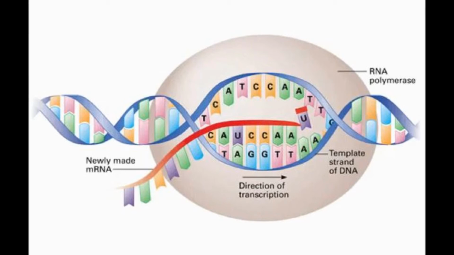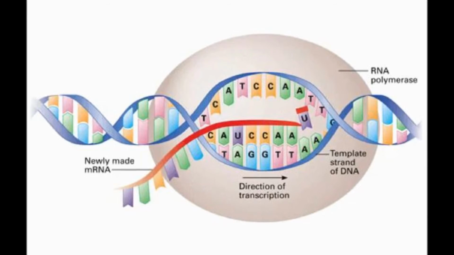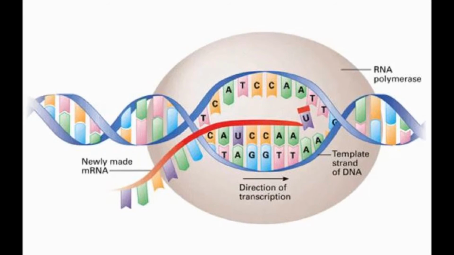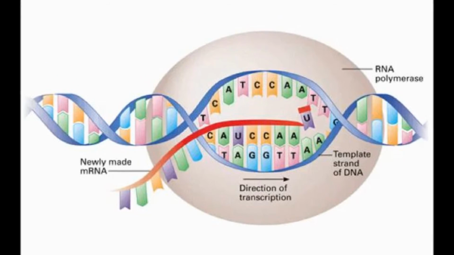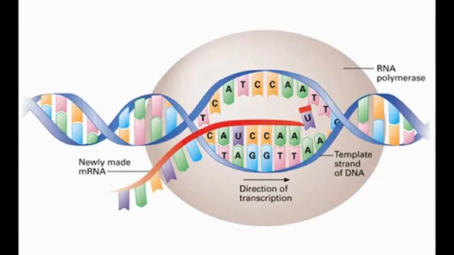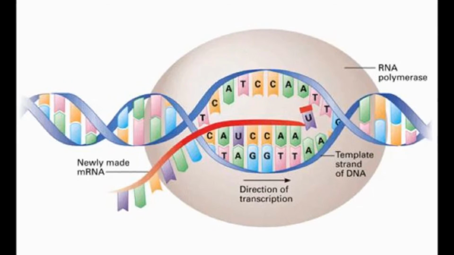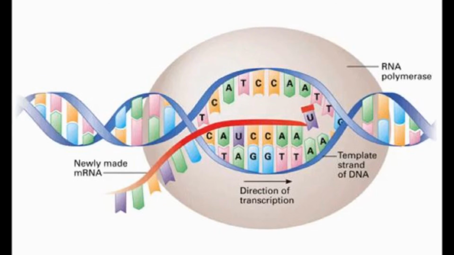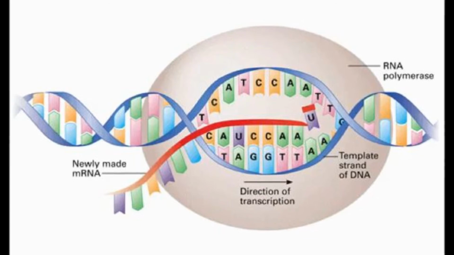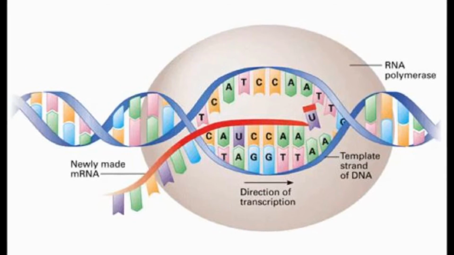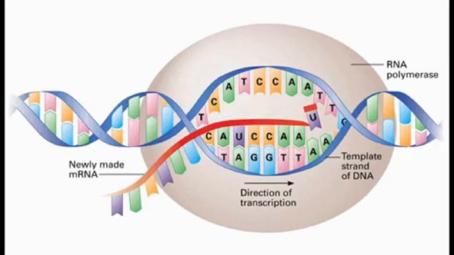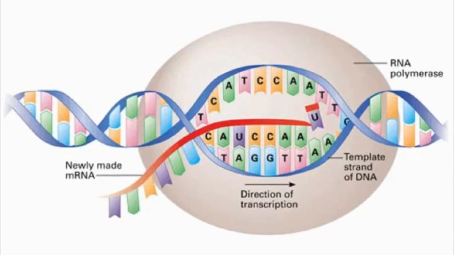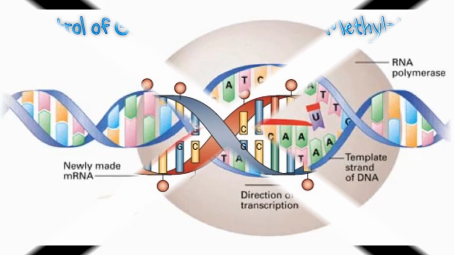I will now briefly explain the process of transcription. In transcription, the DNA uncoils and separates to expose the bases guanine and cytosine, adenine and thymine. RNA polymerase adds complementary RNA nucleotides to the template or sense strand. The nucleotides form a strand which is identical to the coding or antisense strand, except for the presence of ribose sugar, and uracil is transcribed instead of thymine.